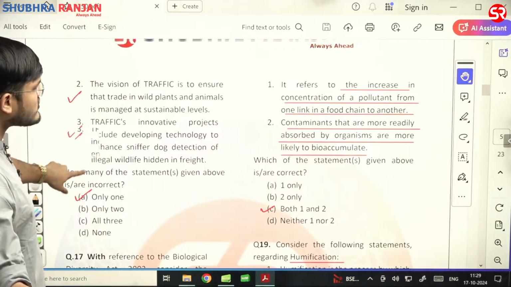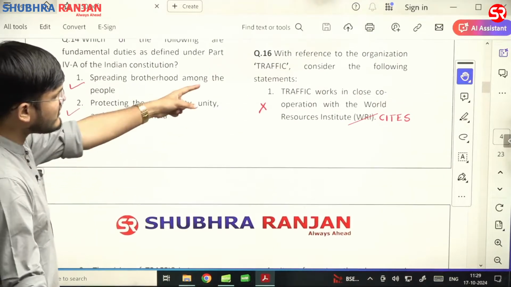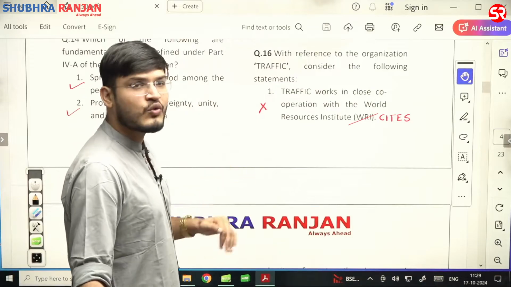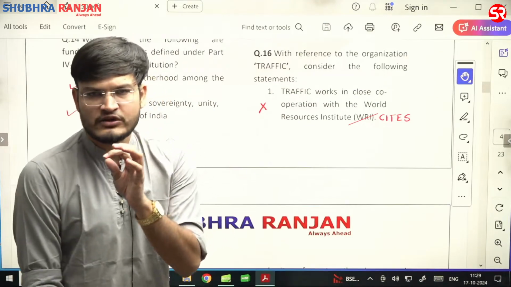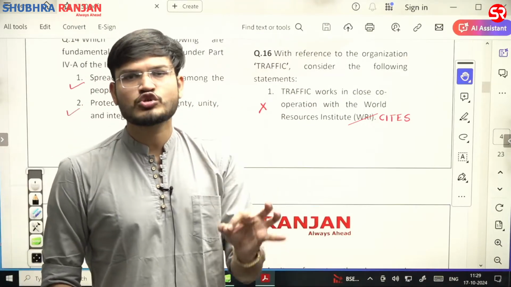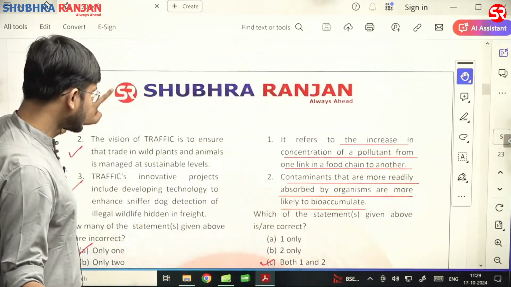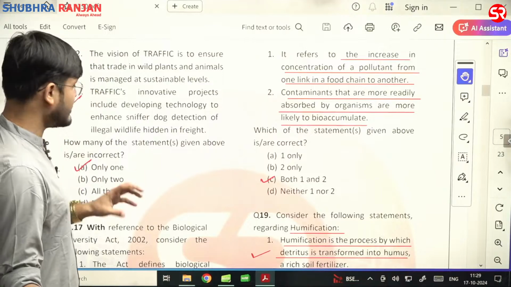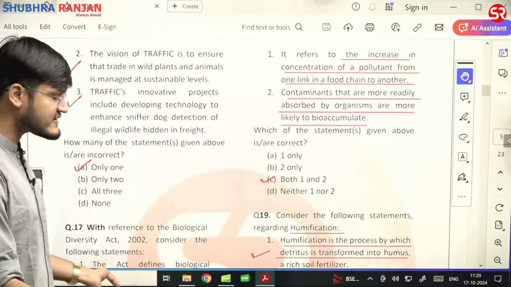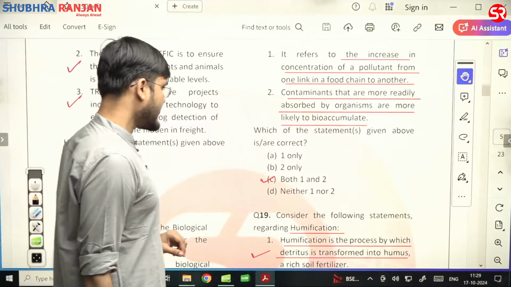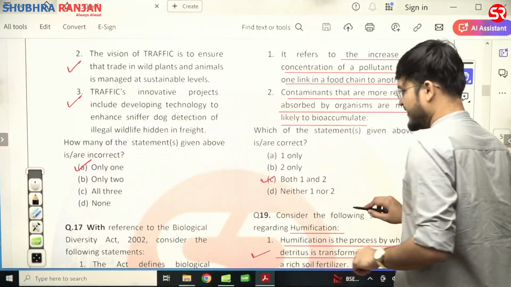So, first statement was wrong. Why? Because it has said that TRAFFIC works in close cooperation with the World Resources Institute, and as I have already told you, it works in close cooperation with sites. So first statement is wrong. Other two statements are correct. Since they are asking for the incorrect statement, that is only one. A for apple is the right answer.